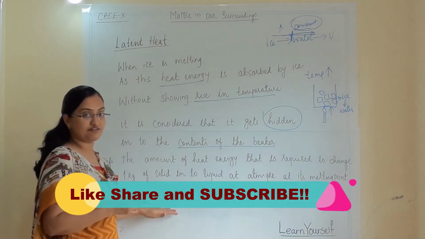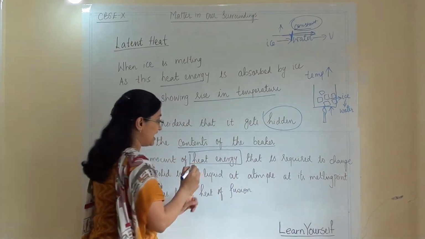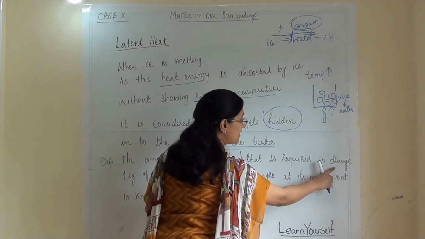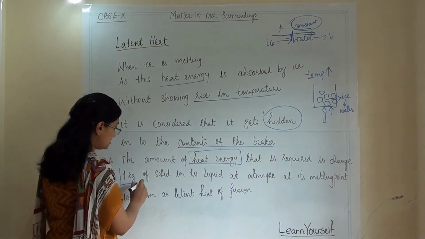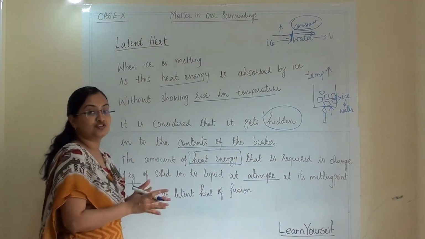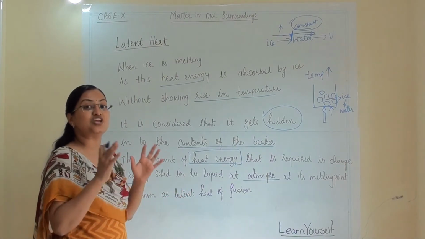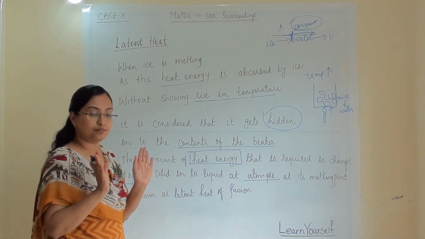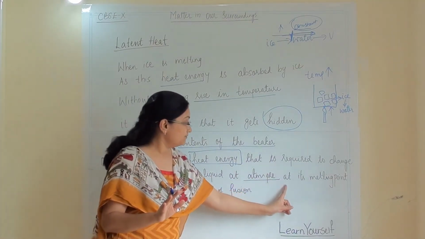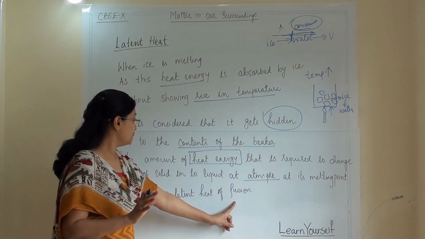Now we will see its definition. The amount of heat energy, the energy we are talking about, that is heat. The amount of heat energy that is required to change 1 kg of solid into liquid at atmospheric pressure. Why do we have to mention this atmospheric pressure? Because all this process is happening by changing of temperature. We are not changing pressure. So that's why it is important to mention that at atmospheric pressure, at its melting point, is known as latent heat of fusion.